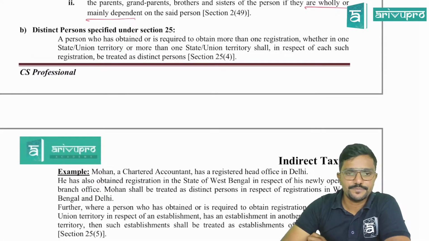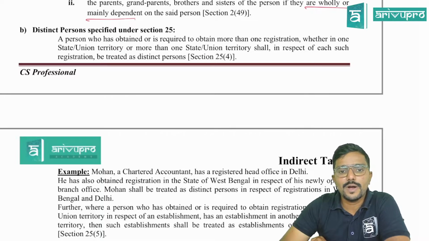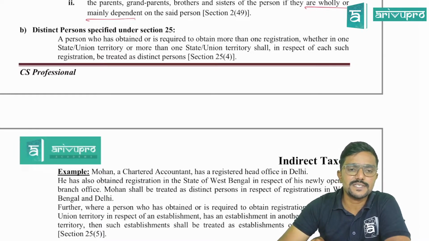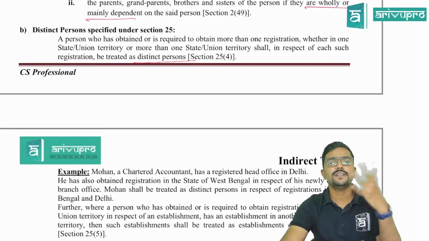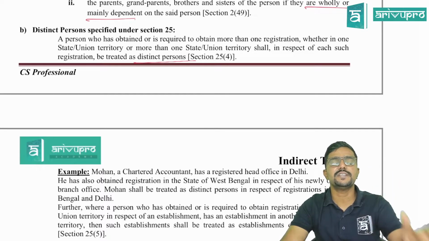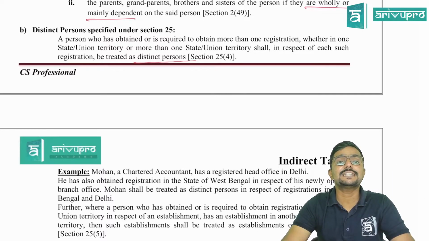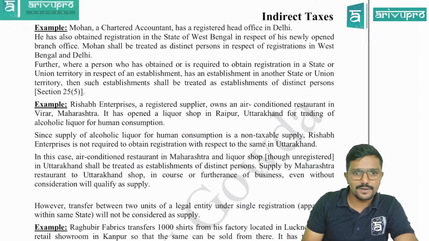So this is all about the distinct person. Let me go through it. Distinct person specified under section 25: a person who has obtained or is required to obtain more than one registration, whether in one state or union territory or more than one state or union territory, shall in respect of each such registration be treated as distinct person. So if you have taken different registrations, whether within the state or other states, each and every registration will be treated as a distinct, separate person as per section 25. I have given an example here.